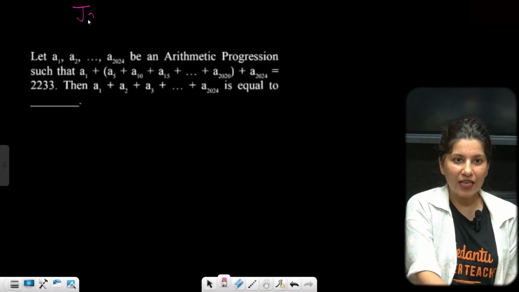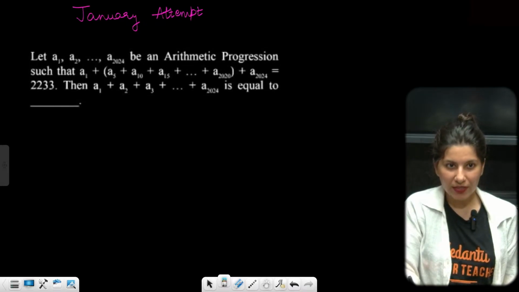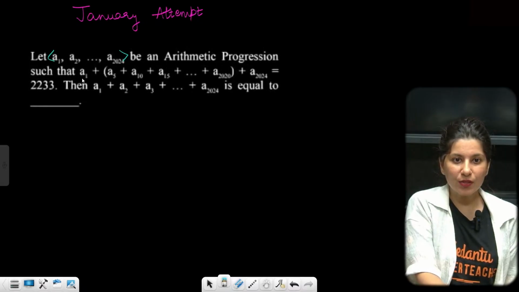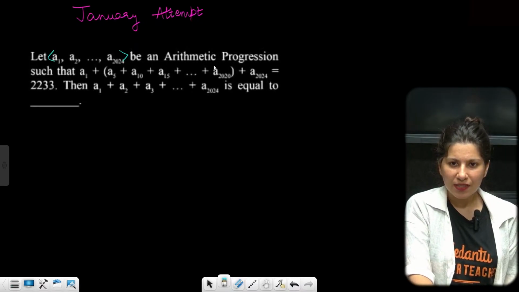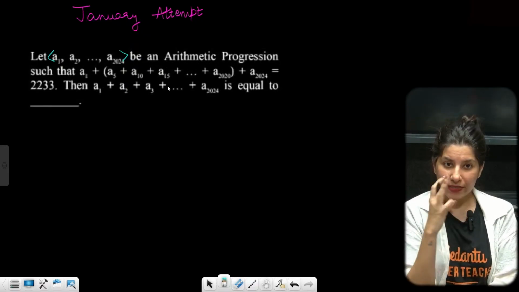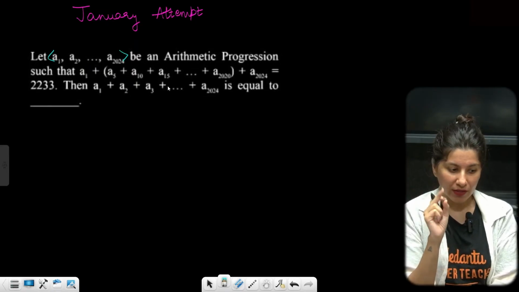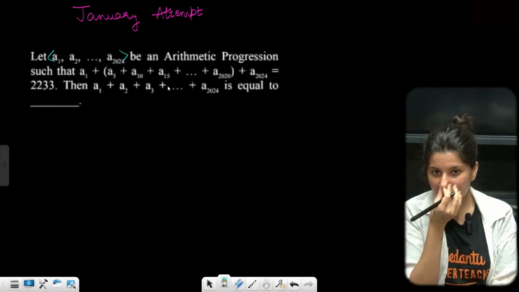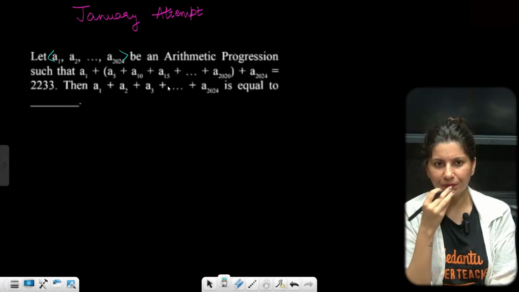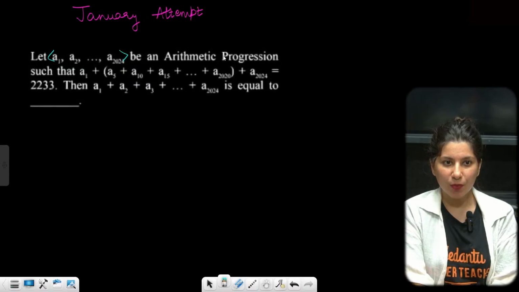Okay, again a January attempt. Let A1 to A2024 be an arithmetic progression such that A1 plus A5 plus A10, oops, okay. This is slightly a different kind of question but not very difficult. It has just one trick. If you can understand that one trick, then this question is not very difficult. Yes, so let this be an arithmetic progression such that,